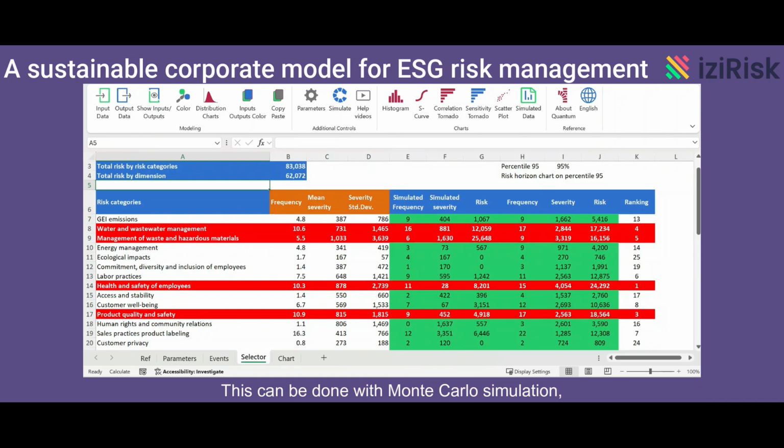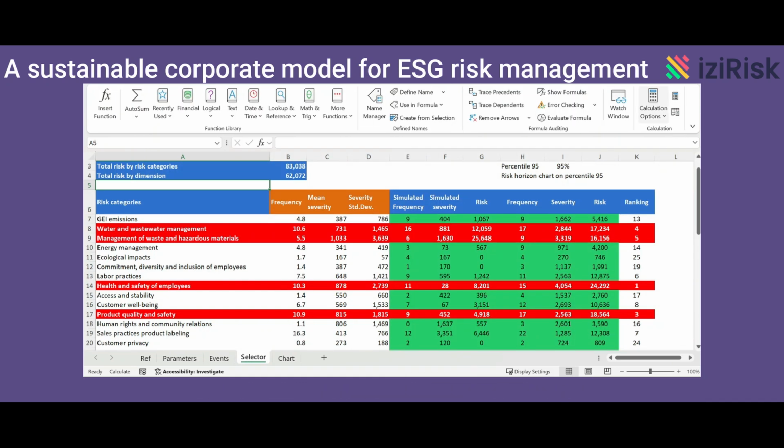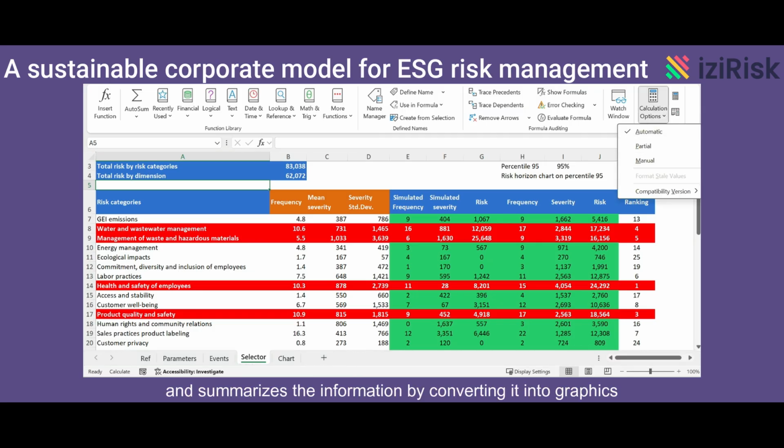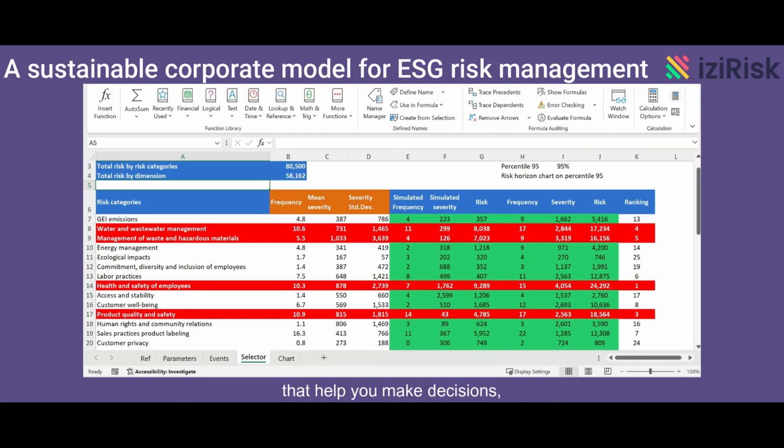This can be done with Monte Carlo simulation, a methodology that generates thousands of scenarios and summarizes the information by converting it into graphics that help you make decisions. Prioritize risks, decide how and how much to mitigate, and generate intelligent strategies. By simulating thousands of alternative scenarios, it is possible to obtain a complete panorama of the dimensions of each risk category. You can analyze powerful and intuitive graphics.